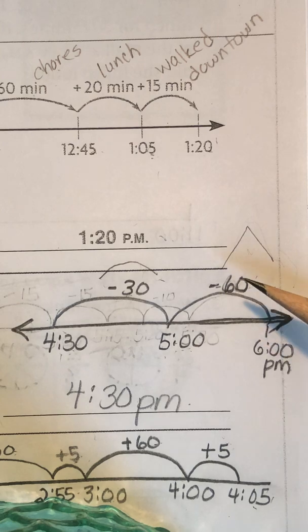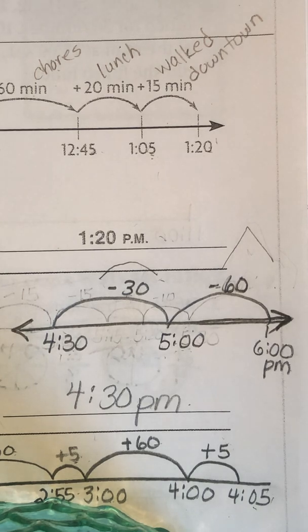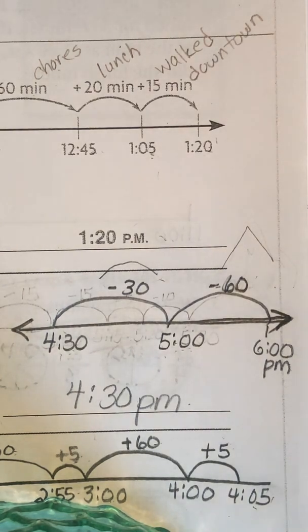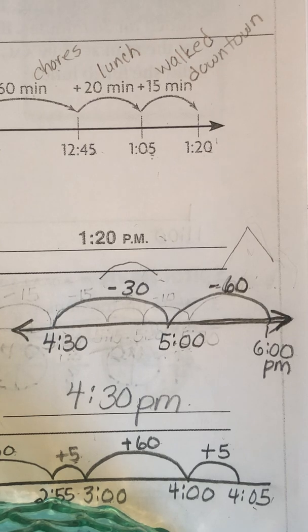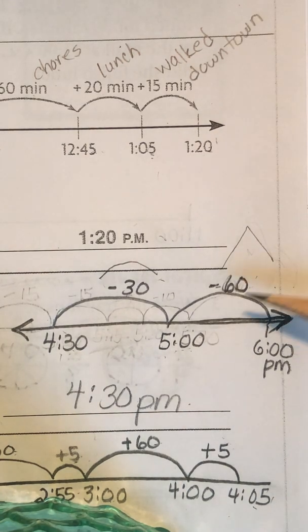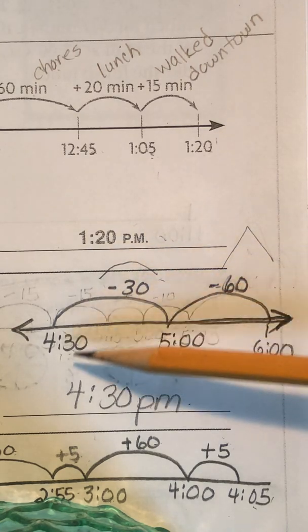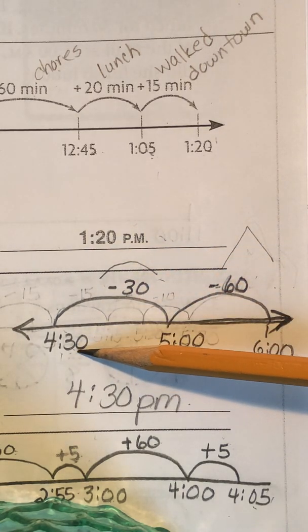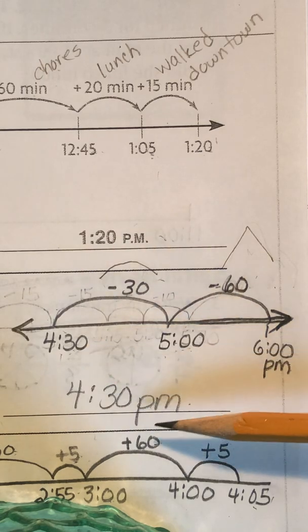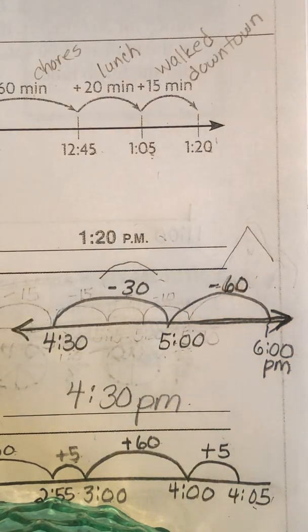So again, that's what I did here. But why did I use 60 and 30? Because if you add those together, it's 90 minutes. And I told you that Katie spent 90 minutes doing all of her activities. So I took 90 minutes and I broke it into 60 and then 30. And I counted backwards and I now know what time she started practicing the flute, which was 4:30 p.m. Please copy, pause the video if you need to.